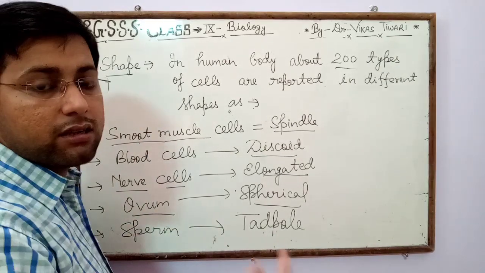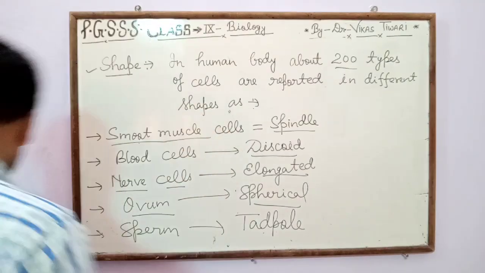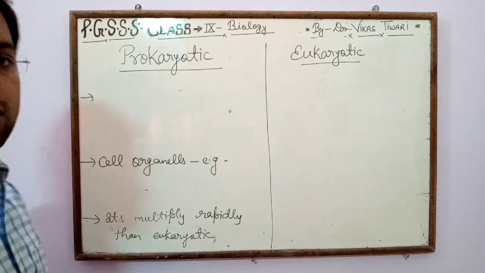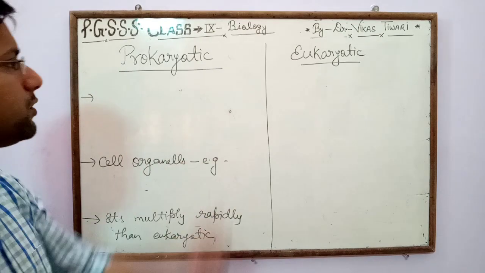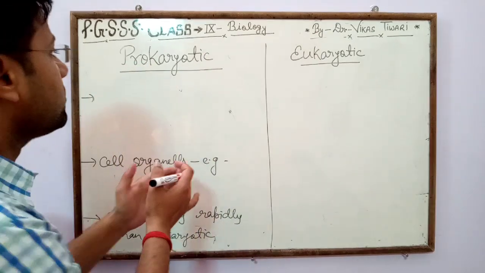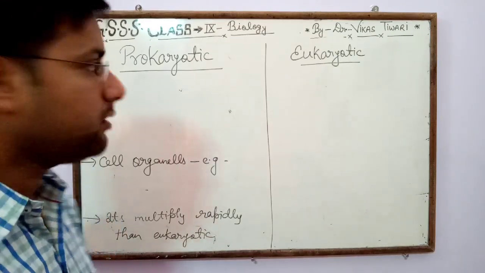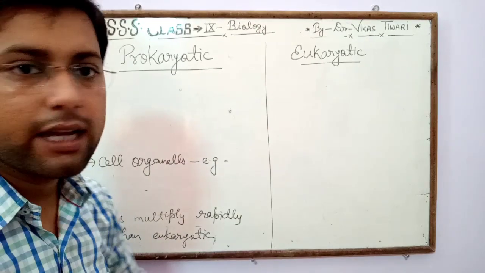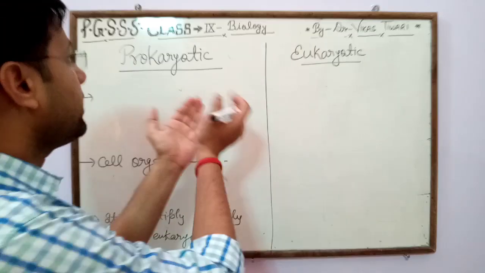Now our next topic is difference between prokaryotic and eukaryotic cell. So dear students, there are two main types of cells, that is prokaryotic and eukaryotic. First, what is the meaning of prokaryotic cell? What is the meaning of eukaryotic cell? Examples of prokaryotic cell, examples of eukaryotic cell, and what is the main difference between them.